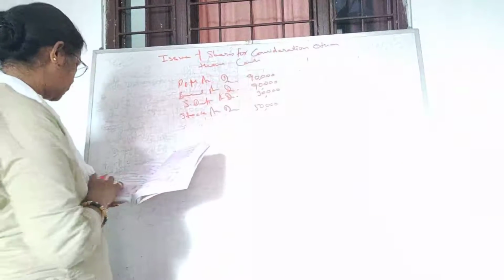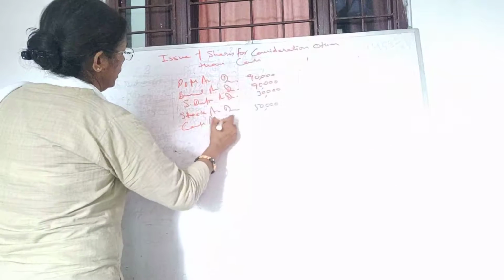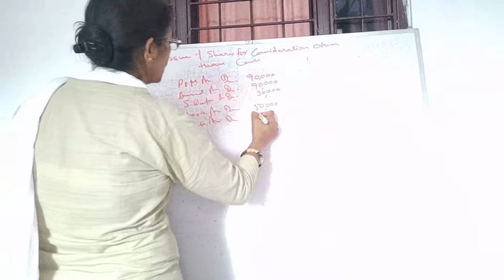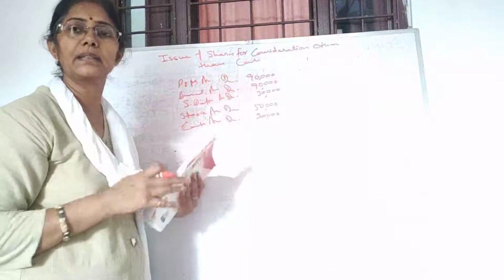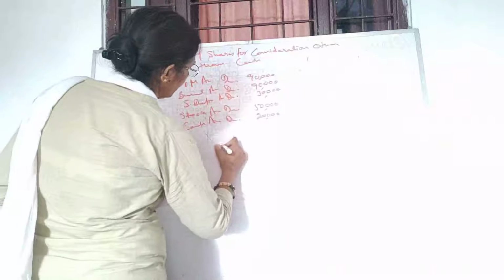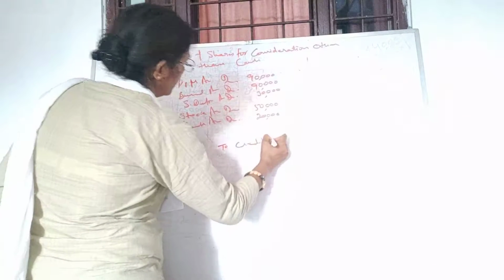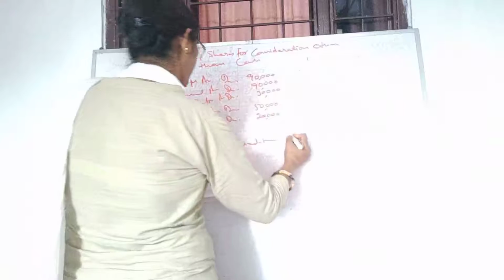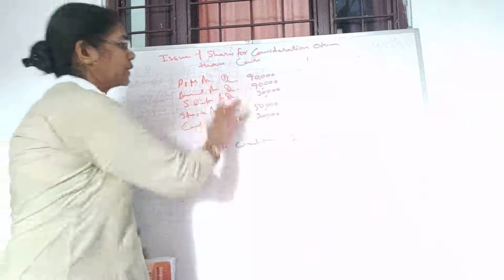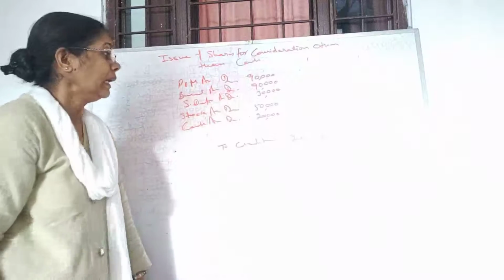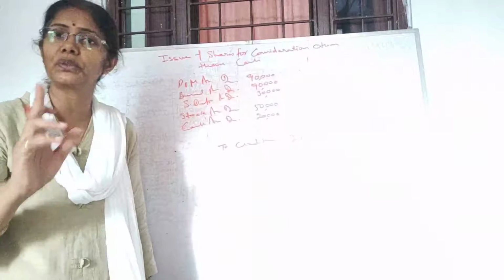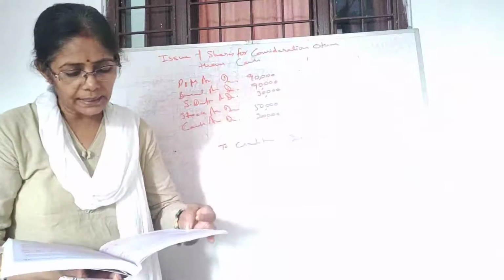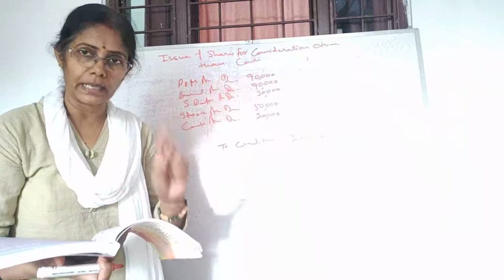Okay, and then you have cash account debit 20,000. And then creditors are there, and we know that creditors are liability, so that goes in the liability side. Creditors are 20,000. All right, students. So that way we mention the things whatever is given in the question. Okay, just go through the question, pause the video and go through the question once again.